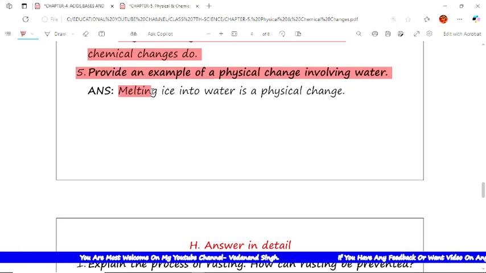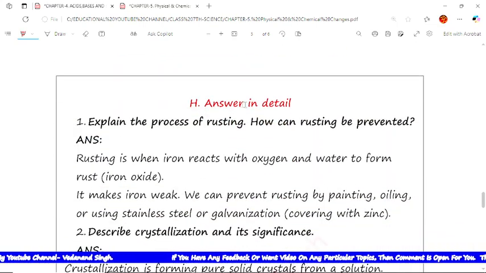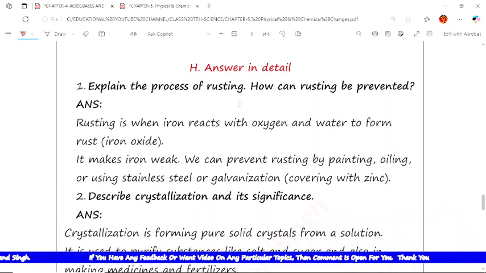Now the question number 5: give an example of a physical change involving water. The melting of ice into water is a physical change. See, here is the one line answer. Now, you have to write the answers in detail.